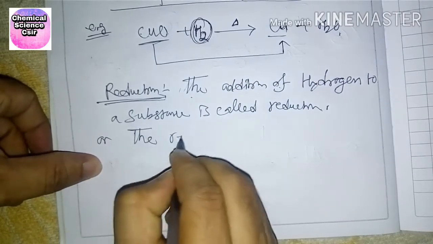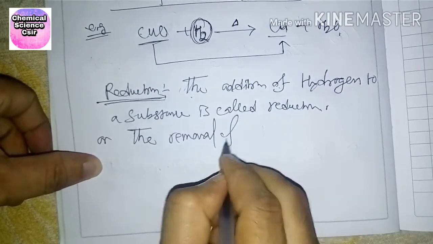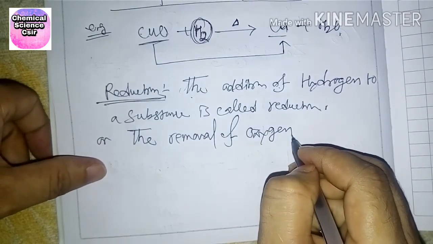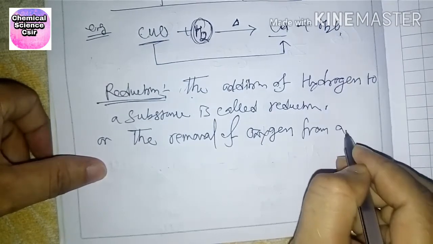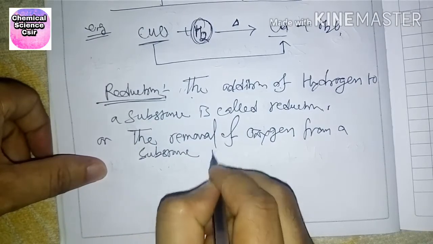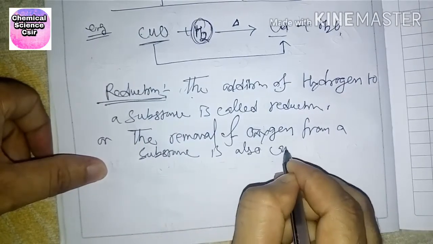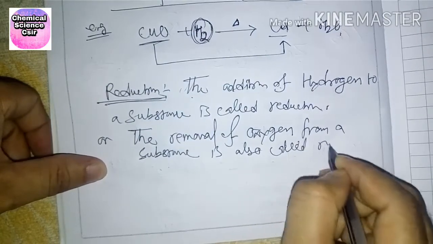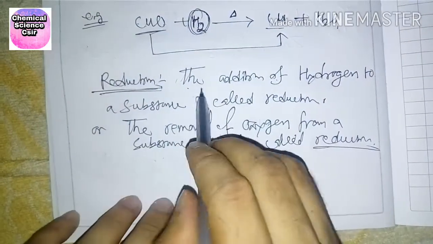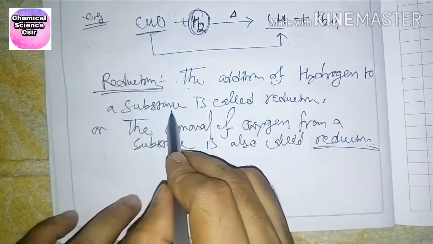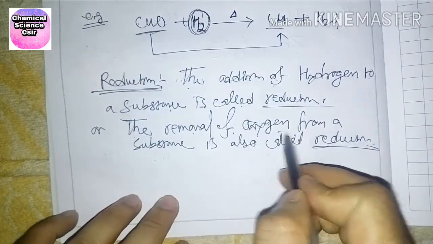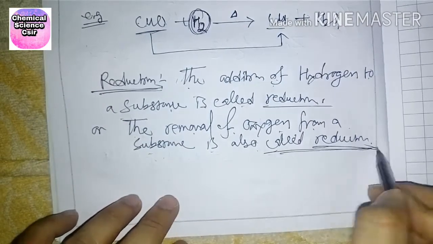the removal of oxygen from a substance is also called reduction. Okay, that means the addition of hydrogen to a substance is called reduction, or the removal of oxygen from a substance is called reduction.